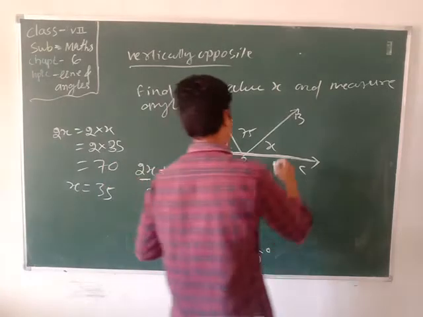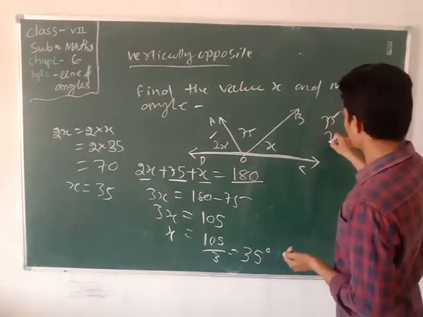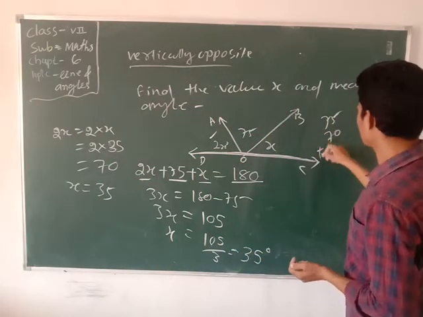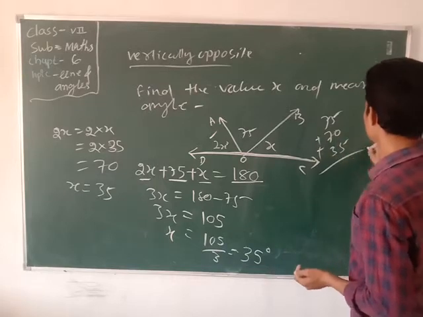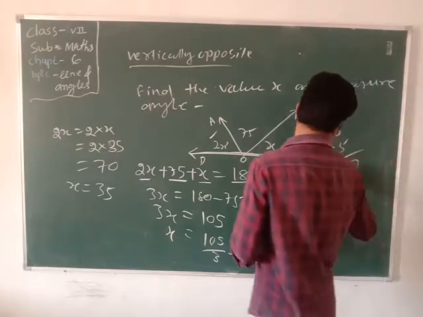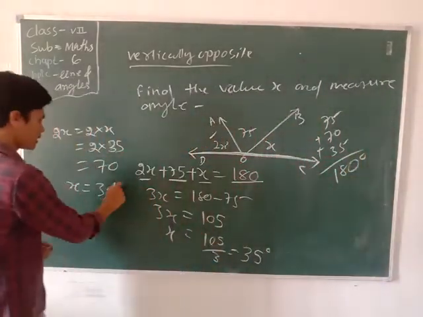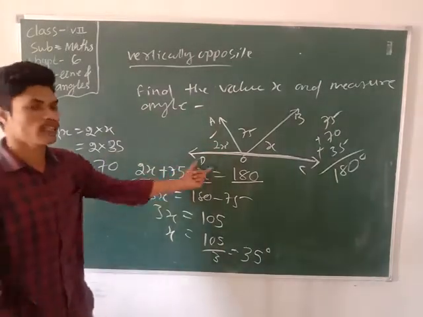Where the all angles? What? 75 plus 70 plus 35 equals 180 degree. That means the value of x is what? You can verify also, LHS equal to RHS.